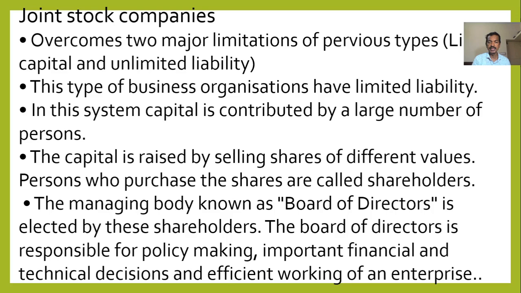And liability is also unlimited in the case of a sole trader or partnership. These two limitations are overcome by joint stock companies. This type of business organization has limited liabilities. The liabilities will be shared among a larger number of people.